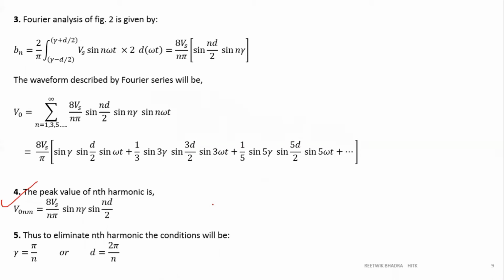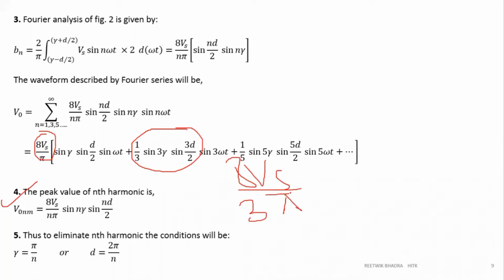The next advantage is how to eliminate your harmonics. In order to eliminate a harmonic, you have to make the magnitude of that harmonic 0. So suppose we take this magnitude, 8 Vs by n pi. If I write this value for n equal to 3, it is 8 Vs by 3 pi, sine 3 gamma, sine 3d by 2.